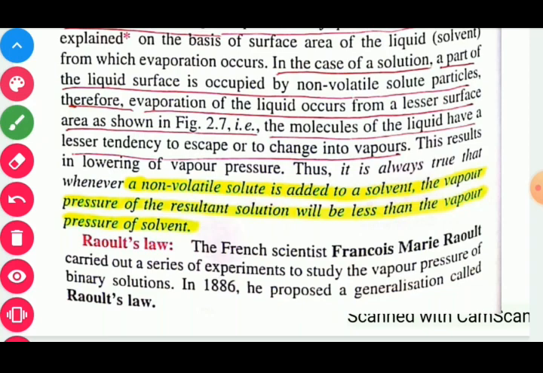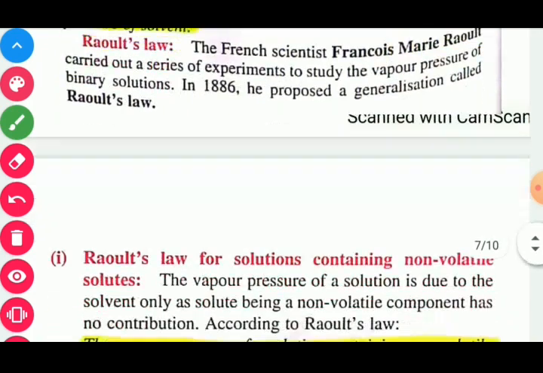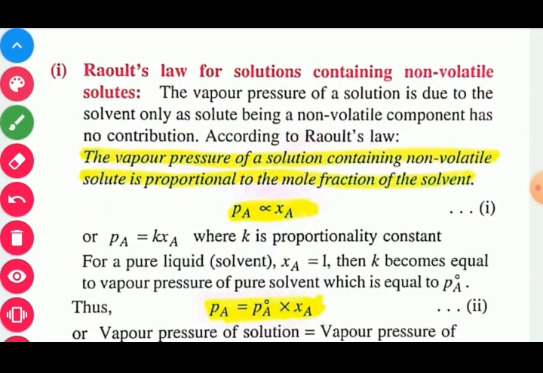Now Raoult's law. Raoult's law is related with the vapor pressure of solution. So a solution may be a solid liquid solution, or a liquid liquid solution. So first one, Raoult's law for solution containing non-volatile solute. Non-volatile solute means when the solute is dissolved in the solvent to form the solution, and that solution is heated, then only the solvent particles get converted to vapor, but the solute particles are not converted to vapor.